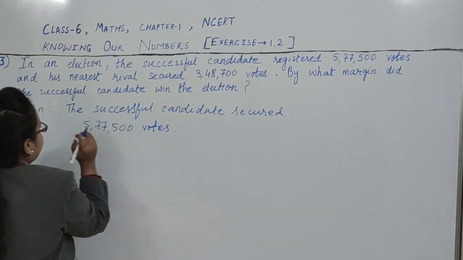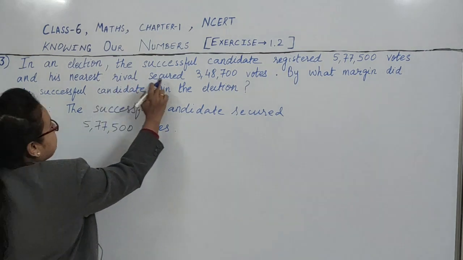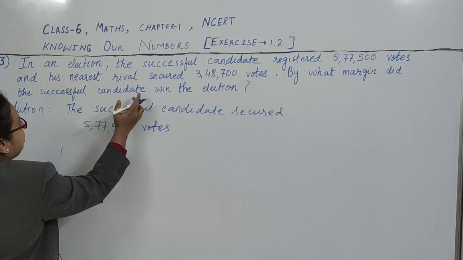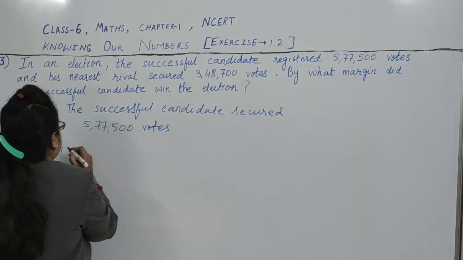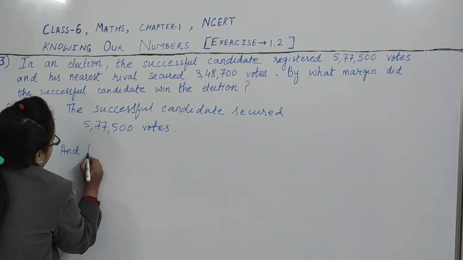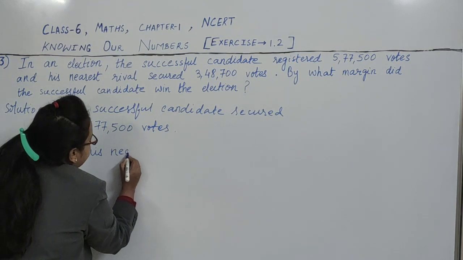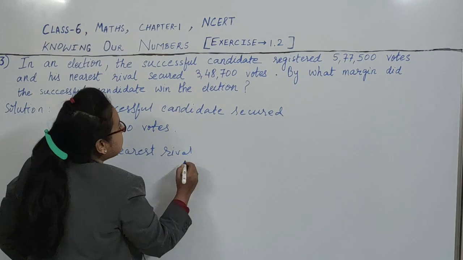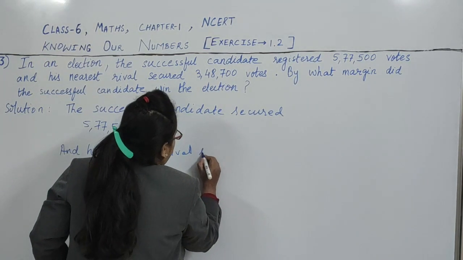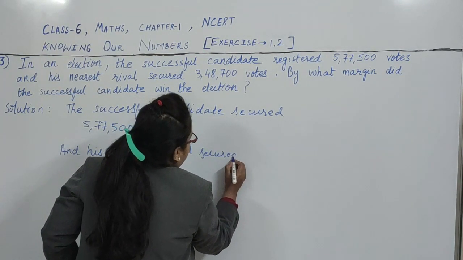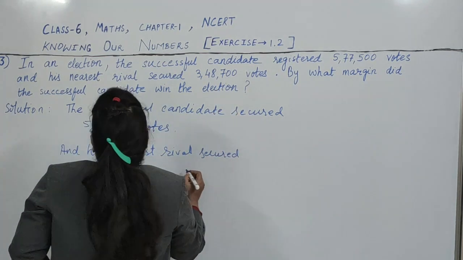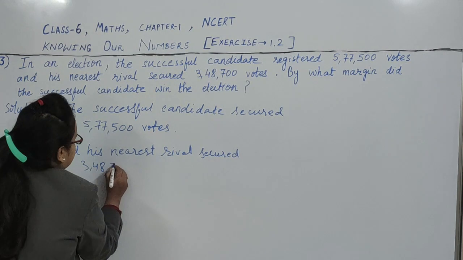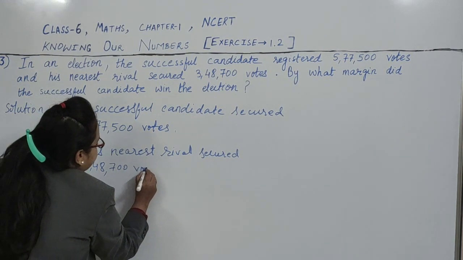So he secured these many votes, and his nearest rival, the nearest competitor, secured 3,48,700 votes.